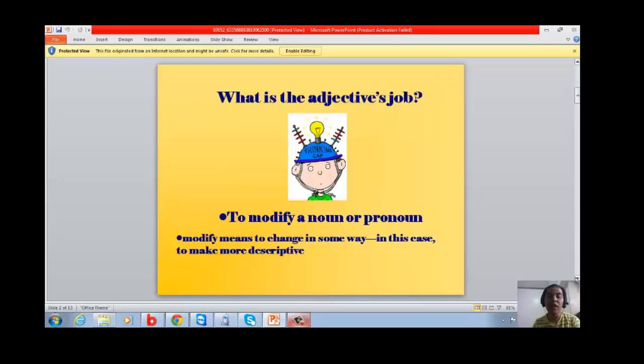Okay, what is the adjective's job? The adjective's job is to modify a noun or a pronoun. Modify means to change in some way. Okay.